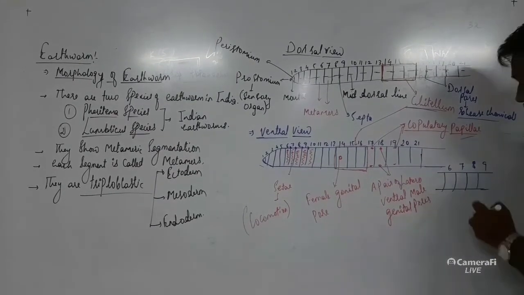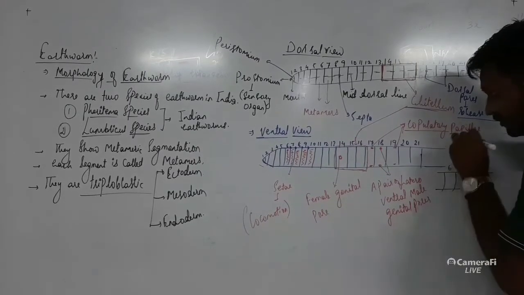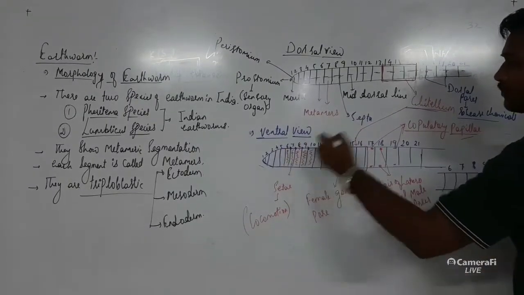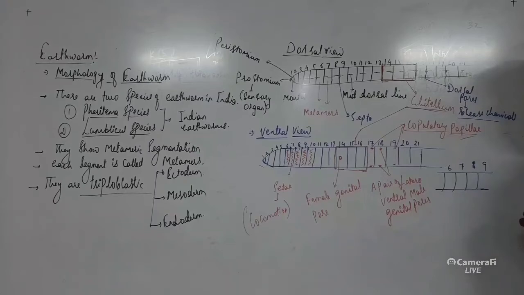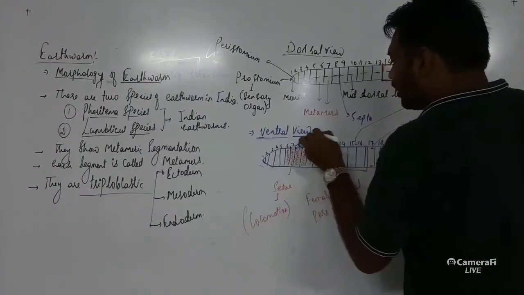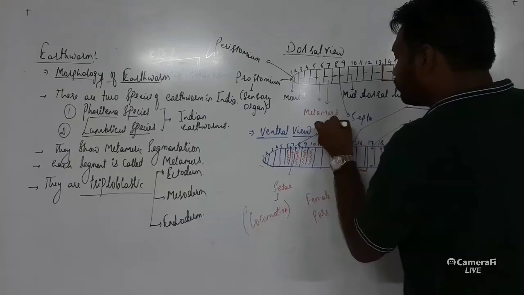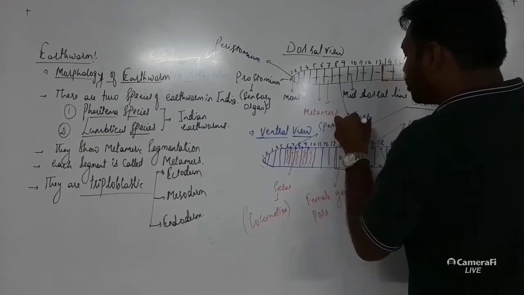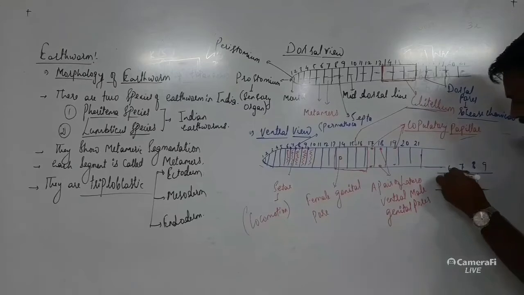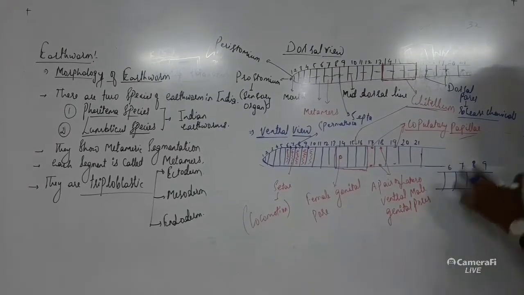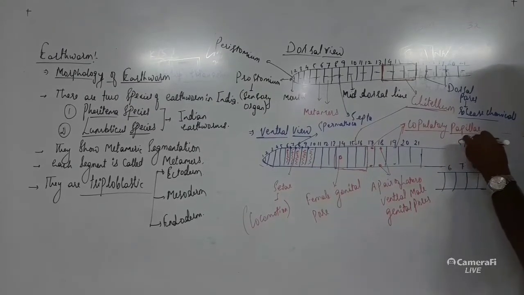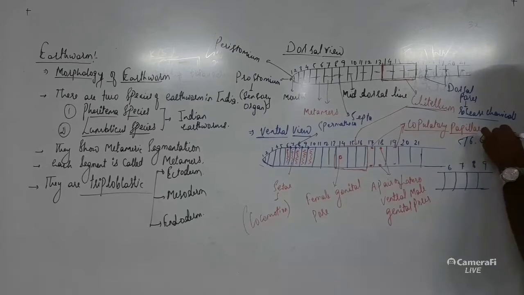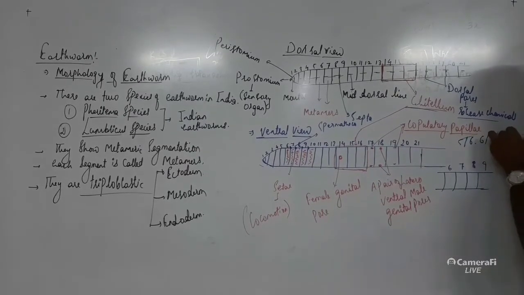These are the segments. But what happens over these segments? From the lateral part there will be the presence of certain pores, and these pores are called spermathecal pores. So we can write here spermathecal pores, and when we study these pores, they can be written as 5/6, 6/7, then 7/8 and 8/9.